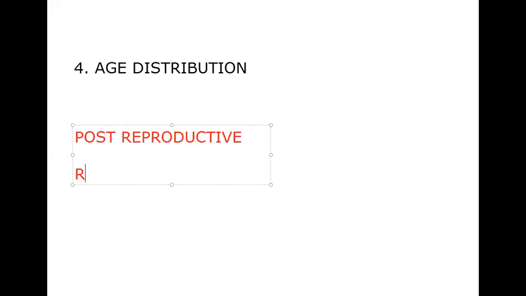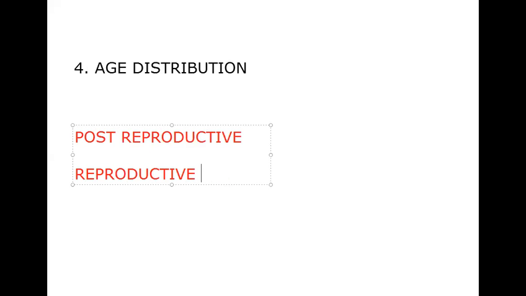And now we are entering into the fourth attribute of the population, which is very, very important here: age distribution. For that, we need to know three kinds of age groups: pre-reproductive age group, reproductive age group, and post-reproductive age group.